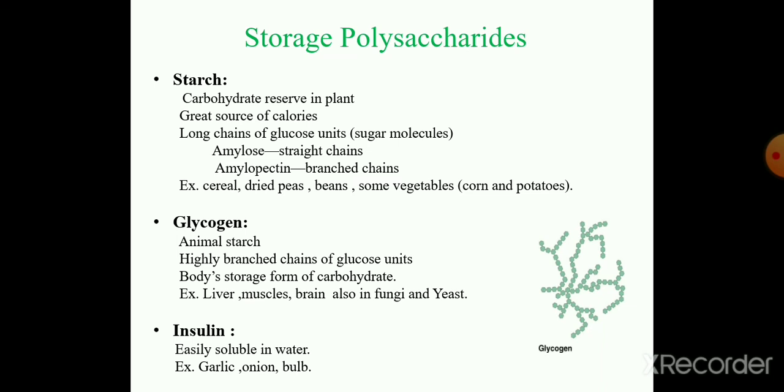Then glycogen, the reserve carbohydrate in animals. This is also called animal starch, a highly branched chain of glucose units, the body storage form of carbohydrate. This glycogen is found in animal liver, muscles, brain, and also in fungi and yeast.